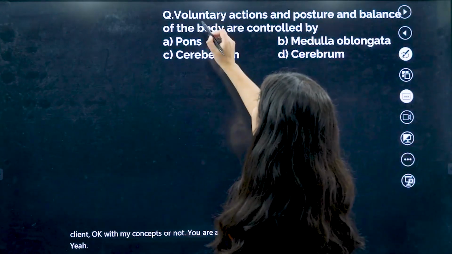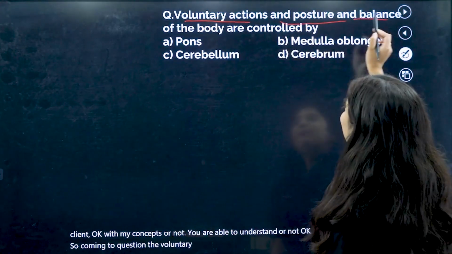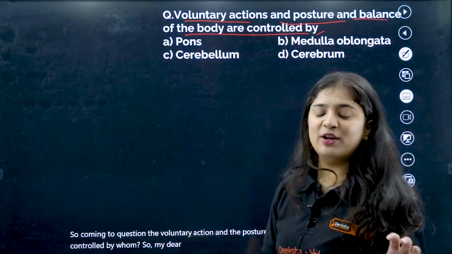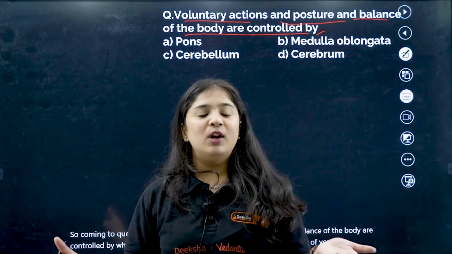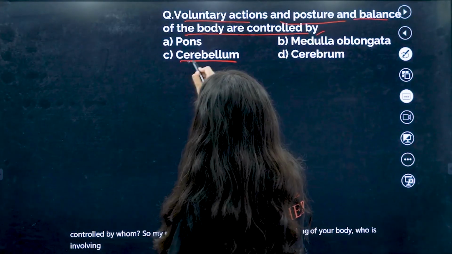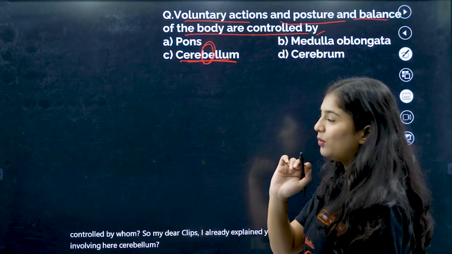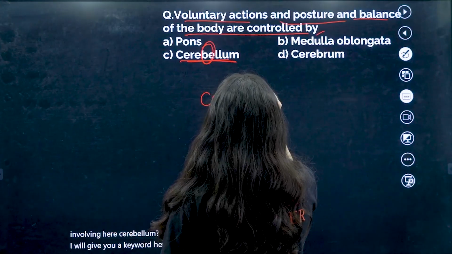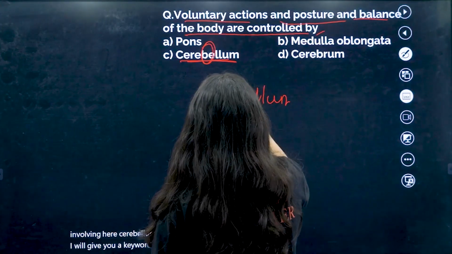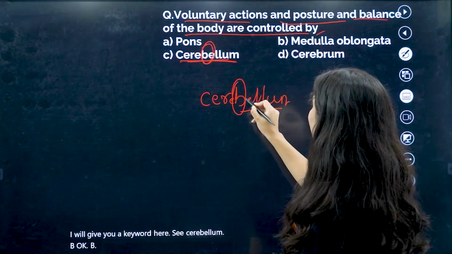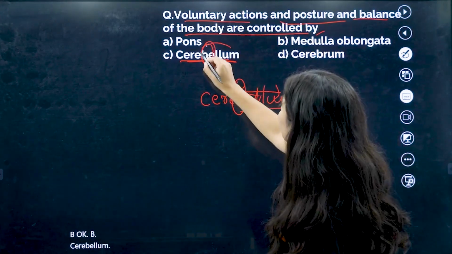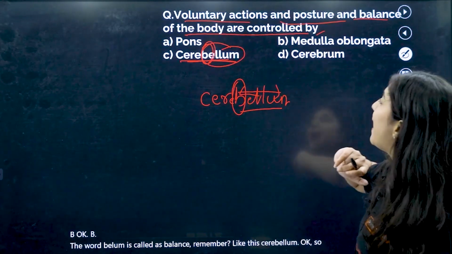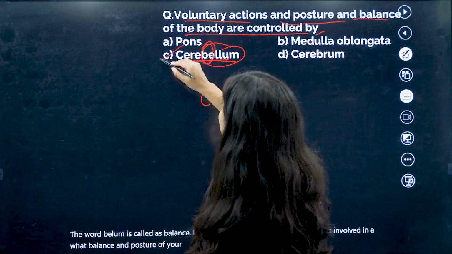Coming to the question: the voluntary action and the posture and balance of the body are controlled by whom? My dear kids, I already explained the balancing of your body. Who is involved here? Cerebellum. I will give you a keyword here: cerebellum. The word bellum means balance. Remember it like this. So it is involved in the balance and posture of your body. The answer is C.